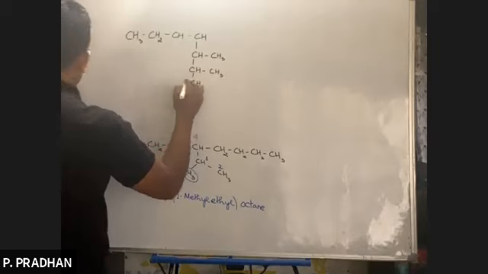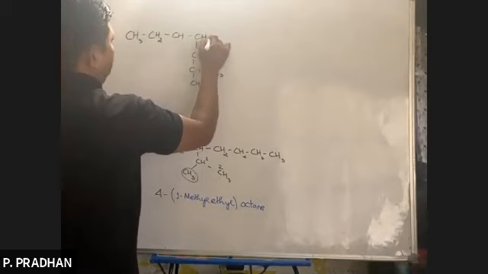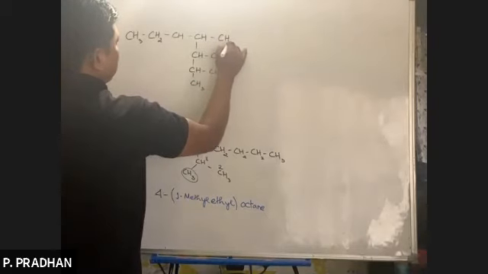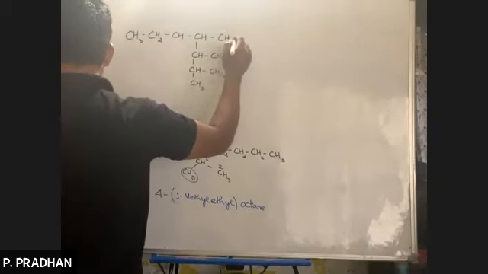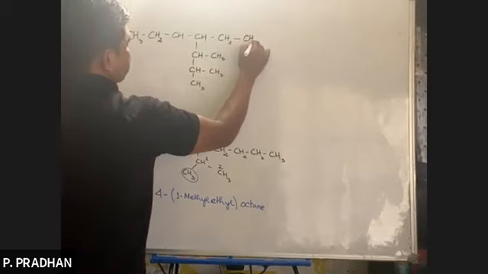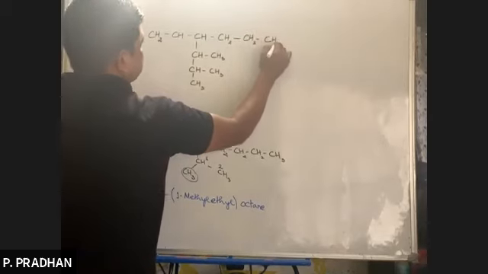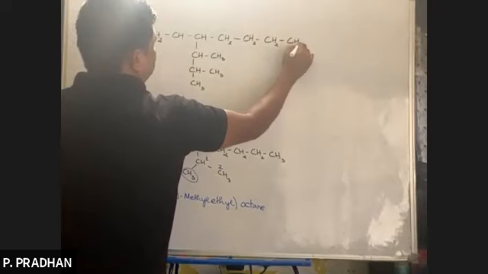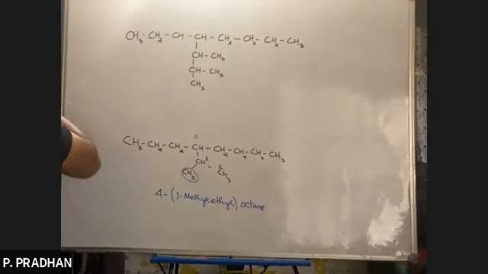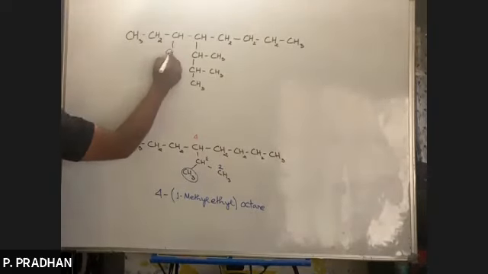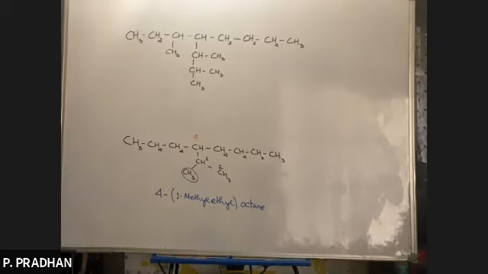Then I have CH3. CH2. CH3. So I have one more methyl branching out here. Okay, so it's quite complex as can be seen.